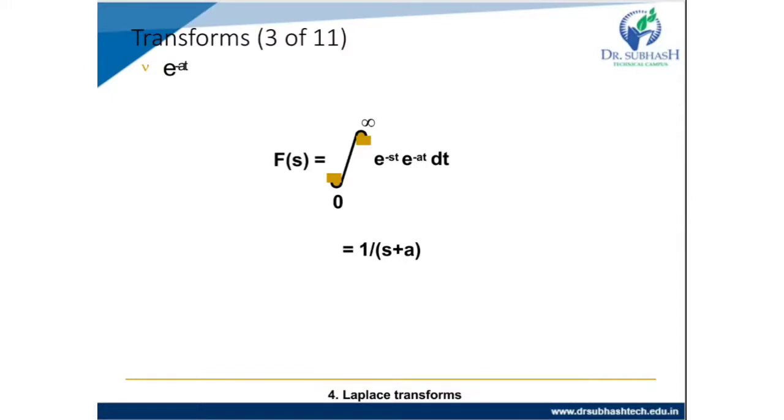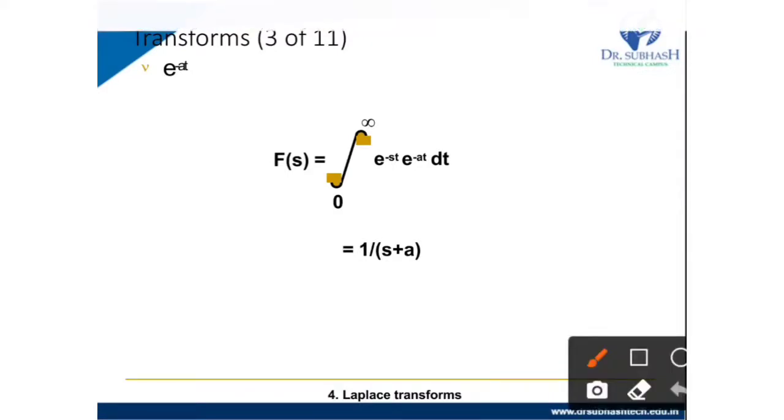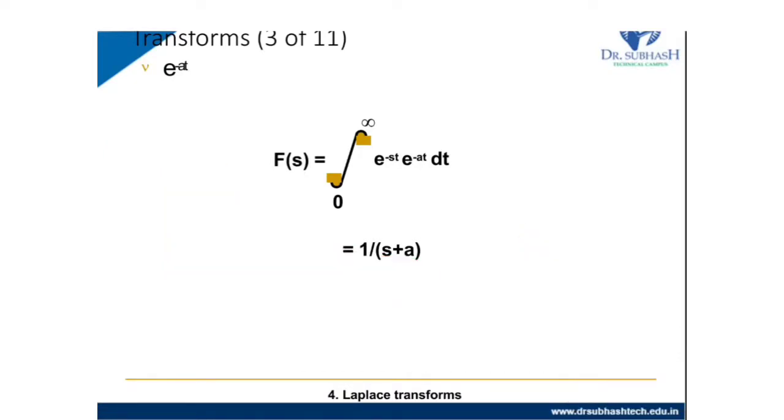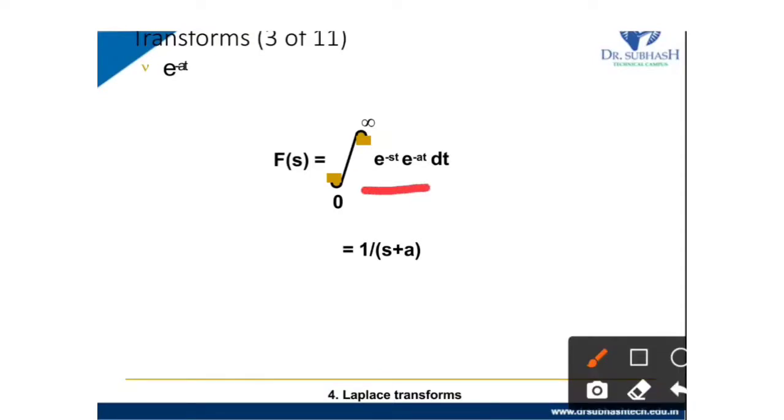Now the exponential decay, e raised to minus at. Whenever t equals 0 it becomes 1, then after that it goes toward 0. So F of s equals the integration from 0 to infinity of e raised to minus st multiplied with e raised to minus at dt.